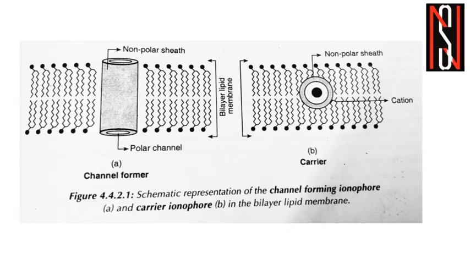In the case of channel ionophores, the shell or outer part will be completely hydrophobic, and therefore it can span the hydrophobic lipid layer of the membrane, whereas the interior part would be polar, and therefore it will help to pass the ions through the cell membrane. So this is the basic difference between channel ionophores and carrier ionophores.